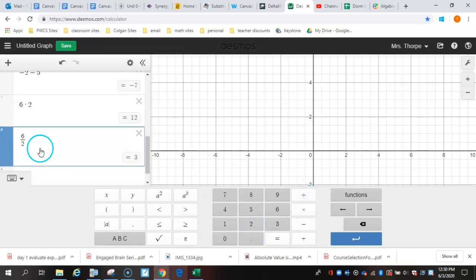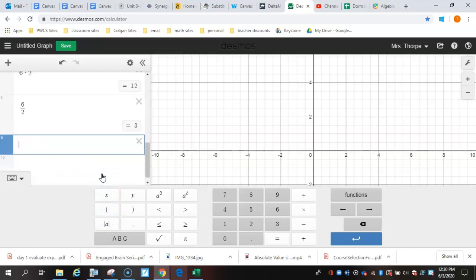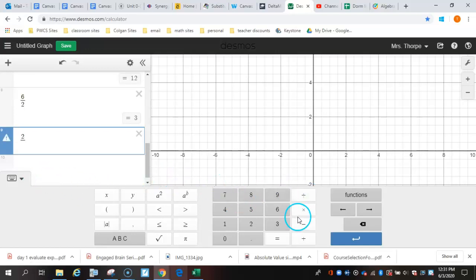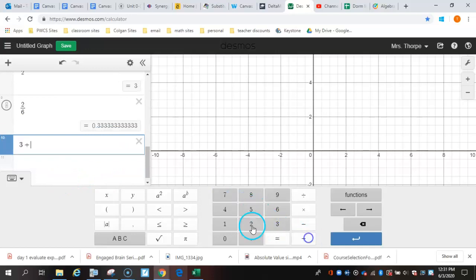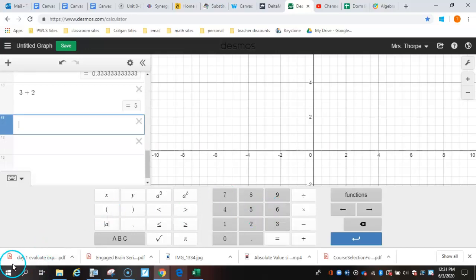When you click this division sign, it also gives you the fraction bar, but it still won't simplify it into fraction form. So if I change this around and say 2 divided by 6, I meant to be using this, it's still going to give you that decimal form. So just keep that in mind. And you can either click on the next line, or on your keypad, your phone, your iPad, your computer, you can press the down arrow and go to the next one as well.